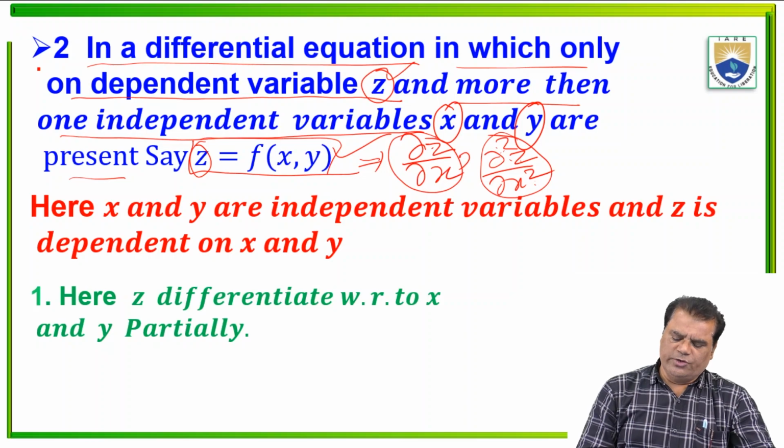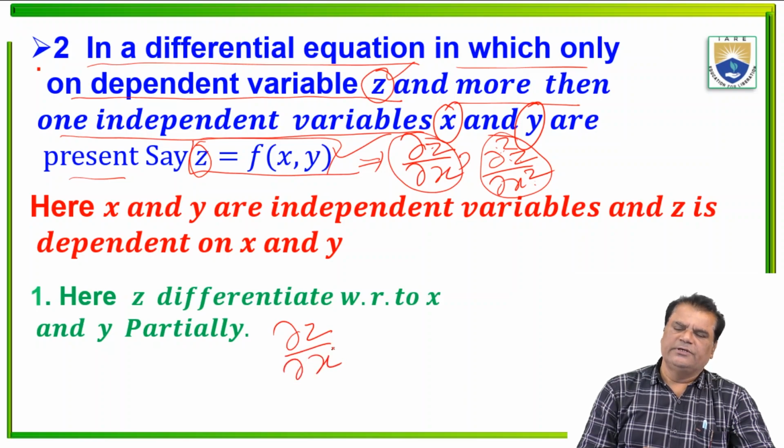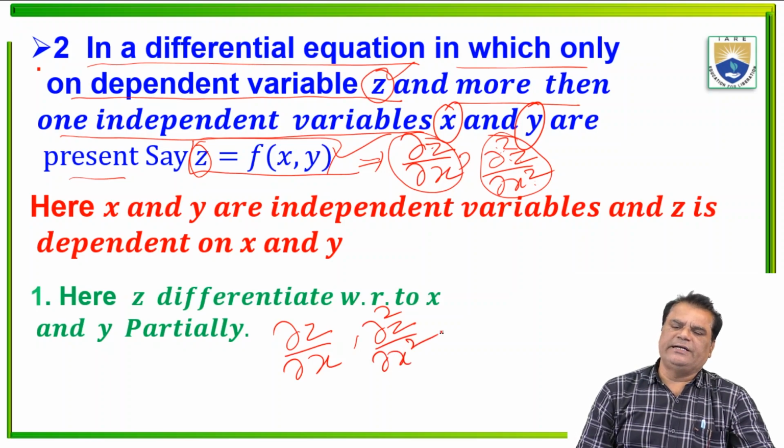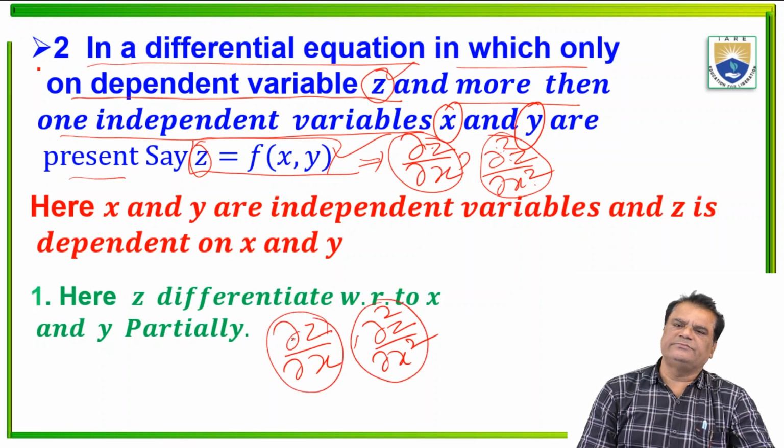So here y is a constant when we are writing dou z over dou x and dou 2 z over dou x squared. Here one time differentiation with respect to x, and here two times differentiation with respect to x. In both derivatives, y is kept constant.